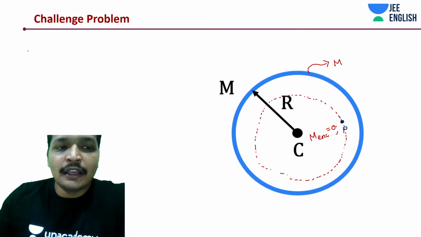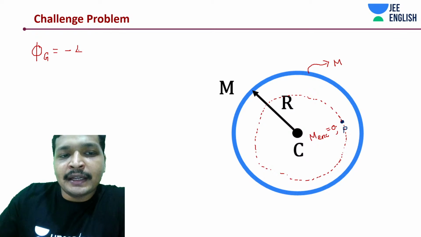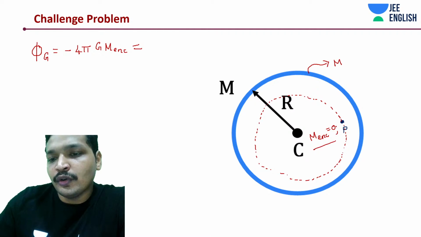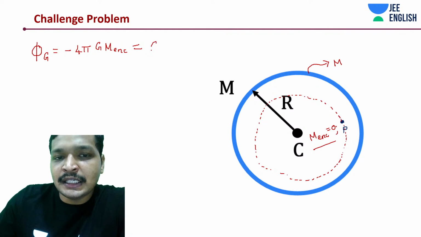Hence, if you remember that law, it says gravitational flux is equal to how much? Minus 4 pi G times mass enclosed, which is going to be 0. For point P, this is going to be 0.